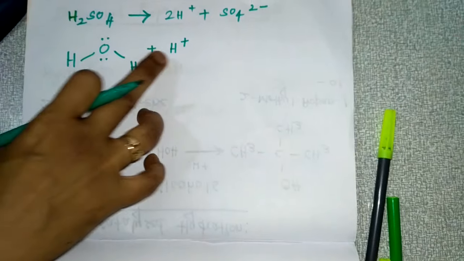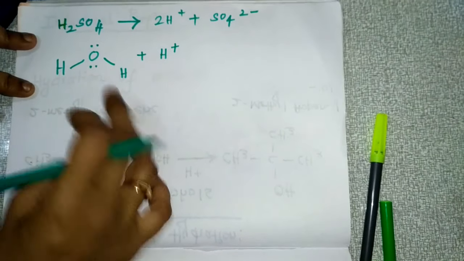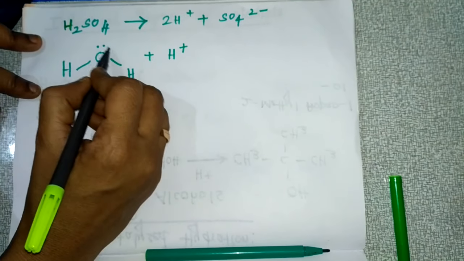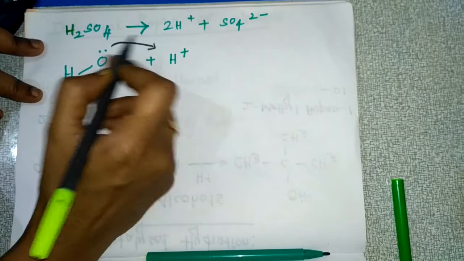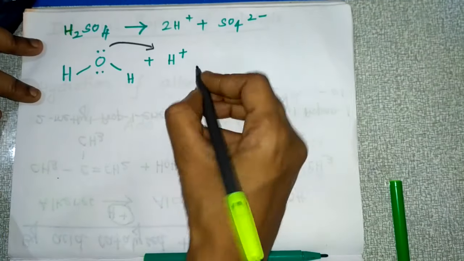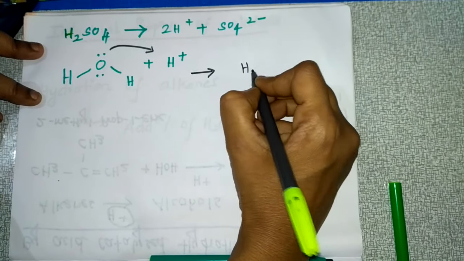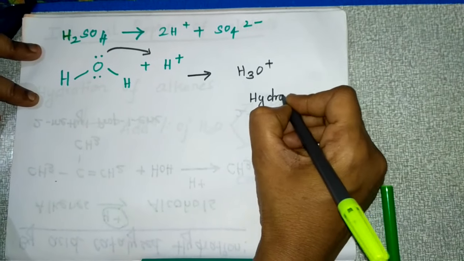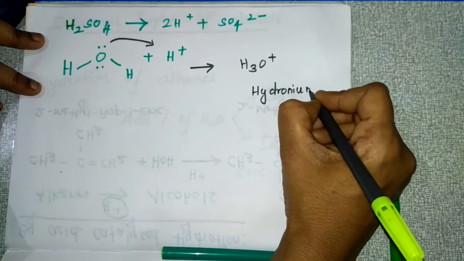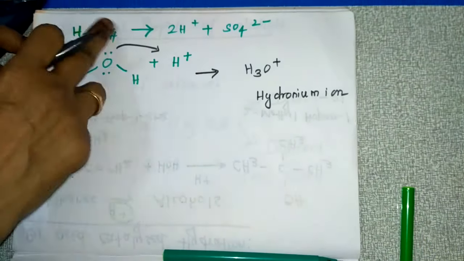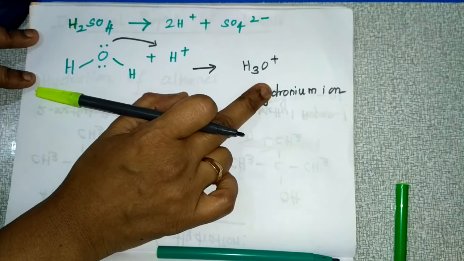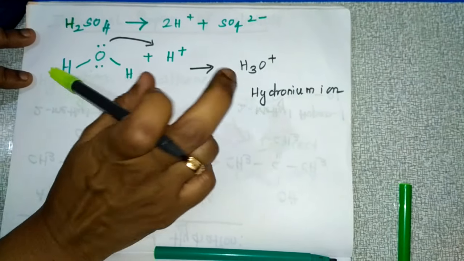When H plus approaches this water molecule, one lone pair of electrons present on oxygen will form a bond with this H plus, and it will form H3O plus, that is the hydronium ion. So the first step is the formation of hydronium ion.